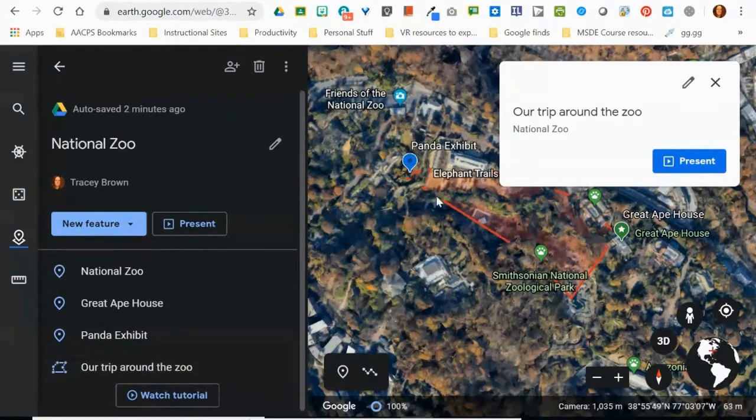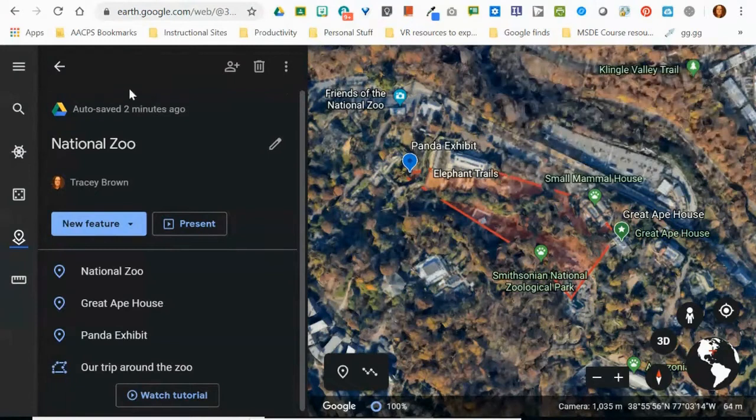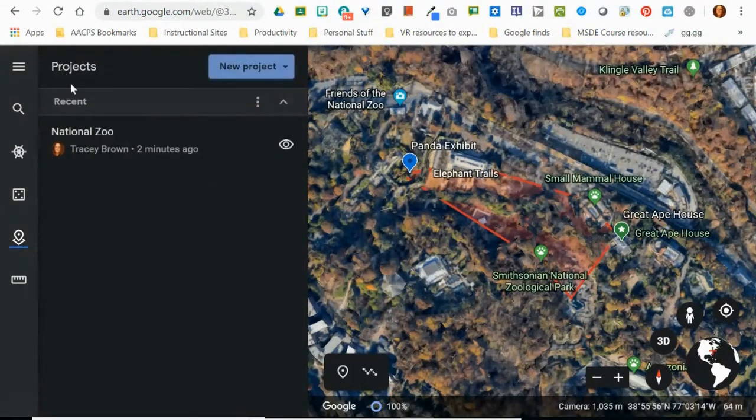So the last thing that we need to talk about with these projects is, where do they save? Well, first off, every project that you save is going to be here under your projects tab. So when you click on this, you'll see the project that you created right there, and you'll be able to pull them up and access them. But that only works on this exact computer. If I sit down at a different computer and I open Google Earth, I do not see projects that I created on a different computer.